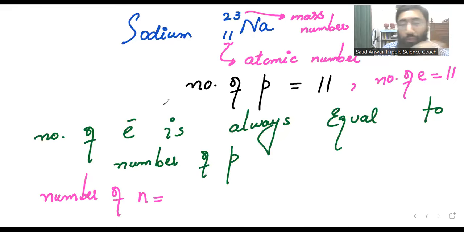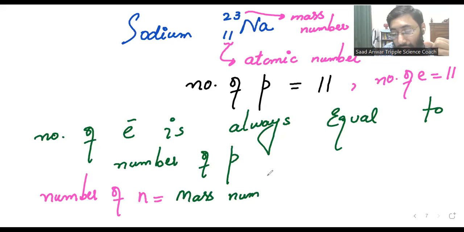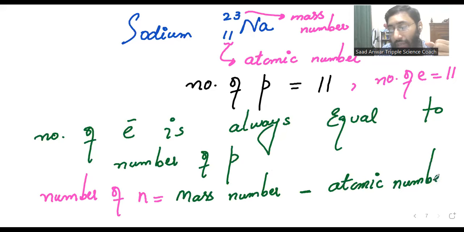The formula to calculate the number of neutrons is the mass number minus the atomic number. It means we subtract the atomic number from the mass number, then we get the number of neutrons.